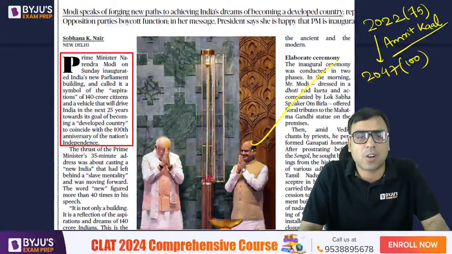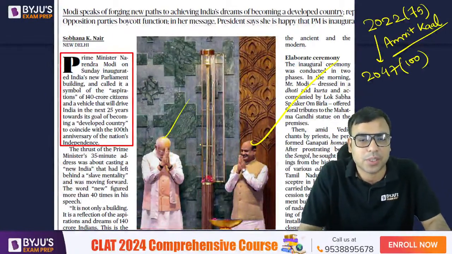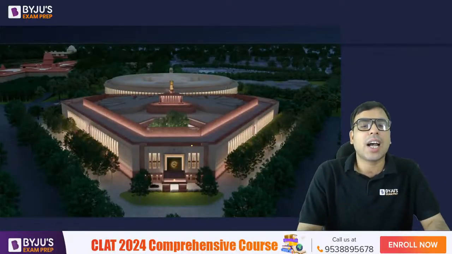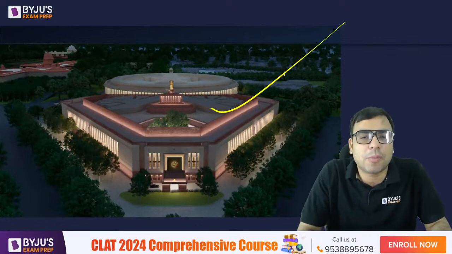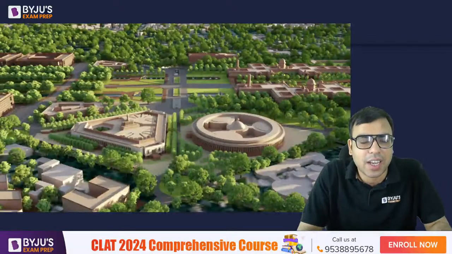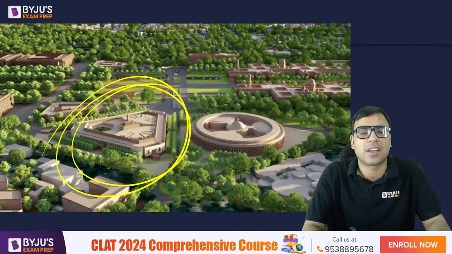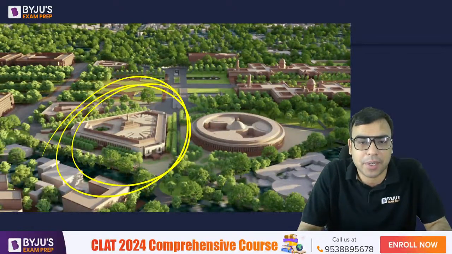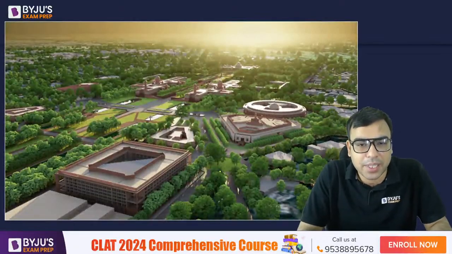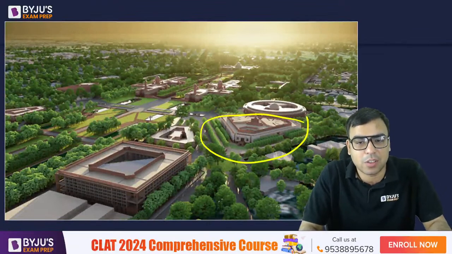Here is Mr. Om Birla, the Speaker of Lok Sabha, with PM Modi. ठीक है. I had shown you these images of the new parliament in the last class as well. So this one is actually the new parliament building, the main parliament building. आप यहाँ से भी देख सकते हो, this picture also. This one is the new parliament.